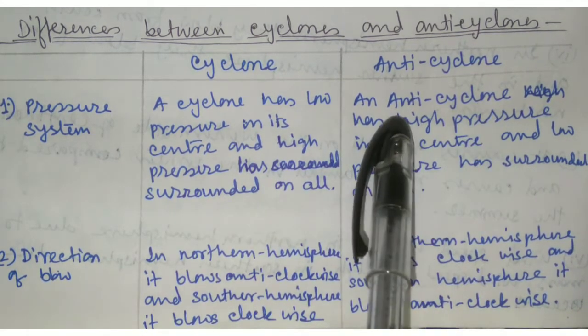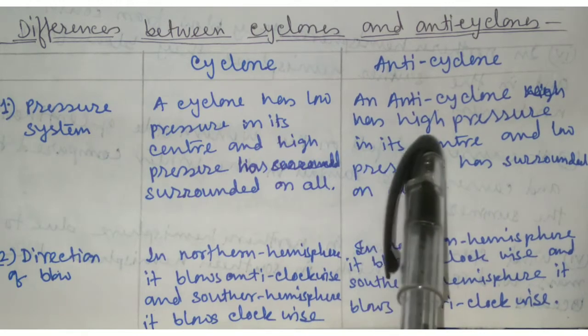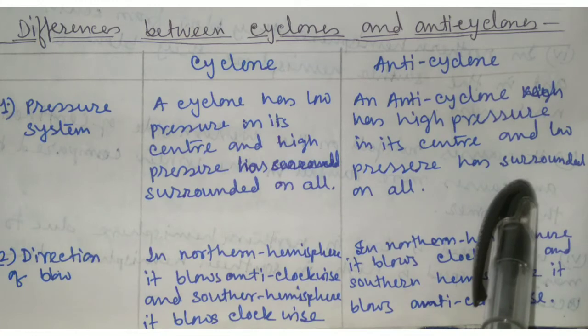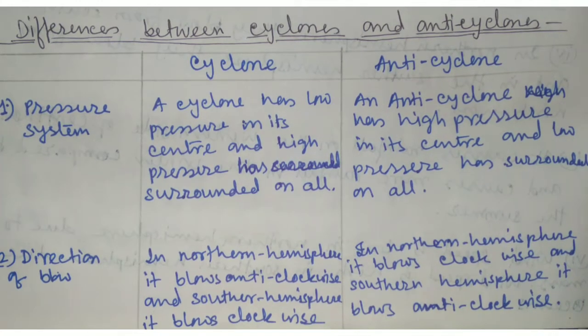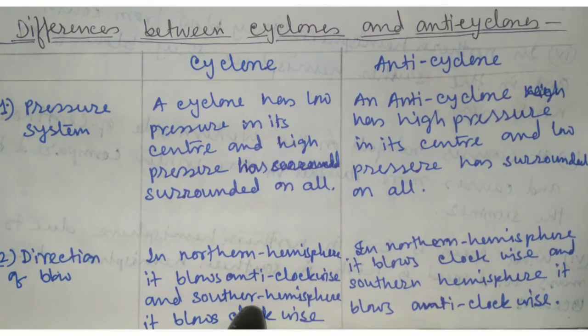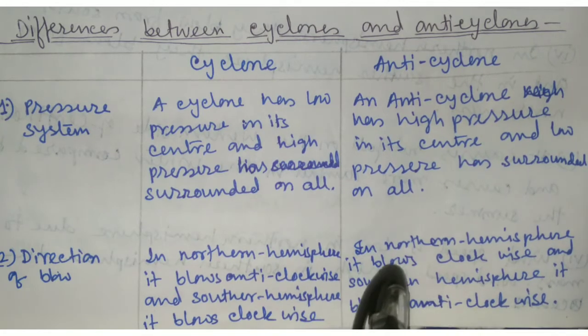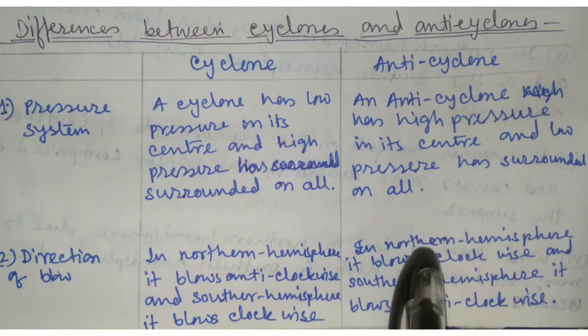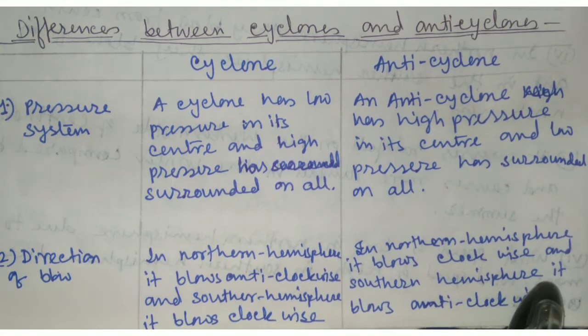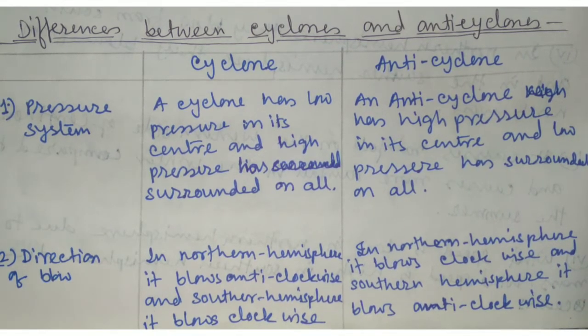In anticyclone, it has high pressure in its center and low pressure all around. Direction of blow. In the northern hemisphere, cyclone blows anti-clockwise, and in the southern hemisphere it blows clockwise. And in case of anticyclone, in the northern hemisphere it blows clockwise, and in the southern hemisphere it blows anti-clockwise.